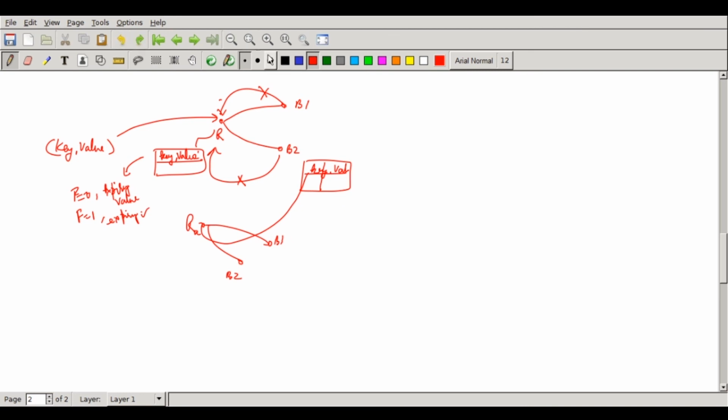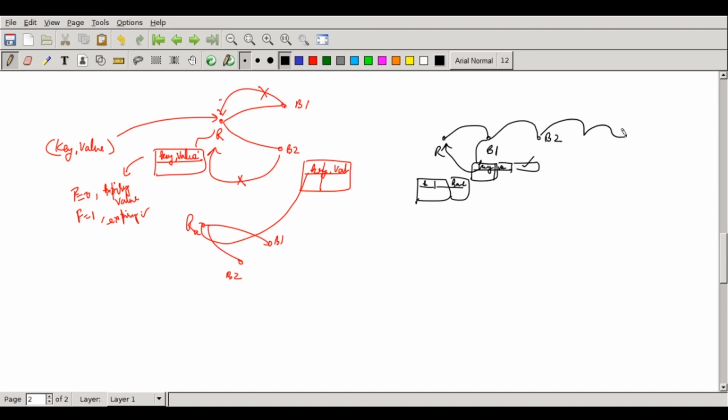Another alternative is that when the root node gets the information, it sends it to a backup node and tells it that it is the backup one, so it maintains the entry and keeps monitoring the root. Whenever the root fails, it will do the republish. B1 also finds somebody and says that you are the backup for me. So they need to maintain, and each one needs to know where its backup is. For every key value entry, it also records which node is maintaining the backup. So when a node maintains an entry for a key value pair as a backup entry, it also maintains where the next backup is.